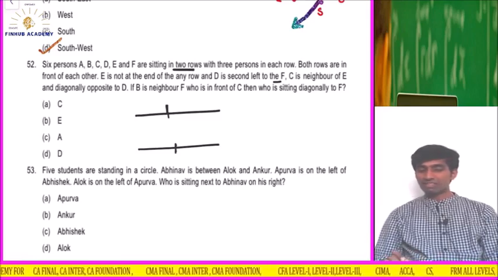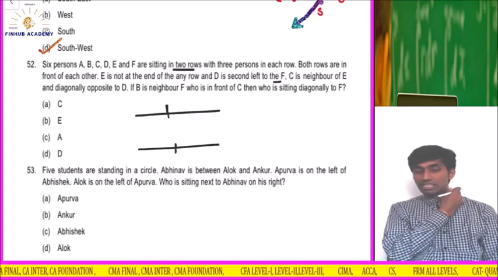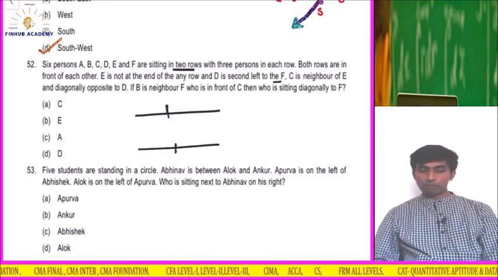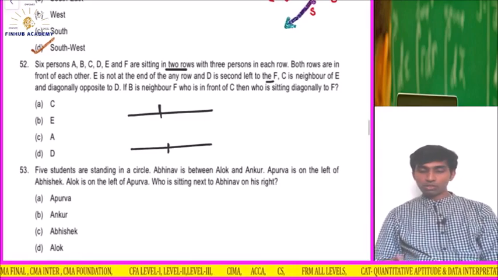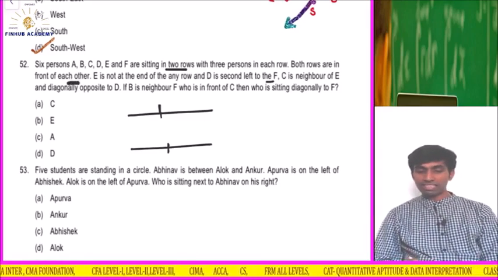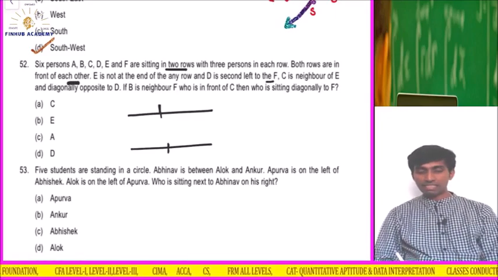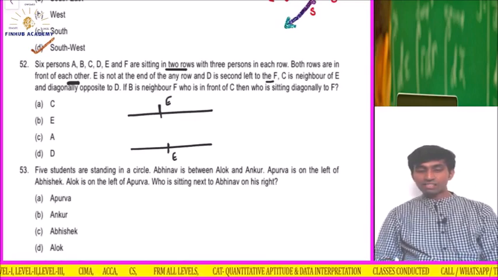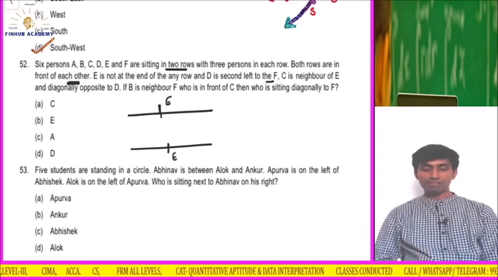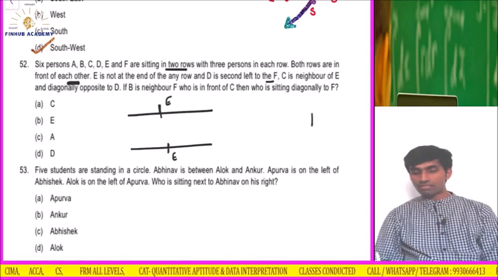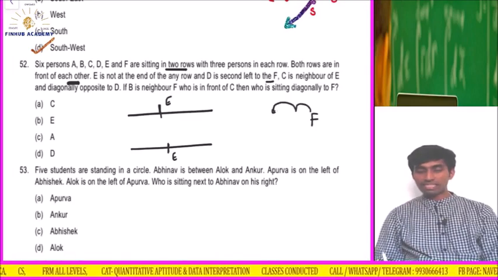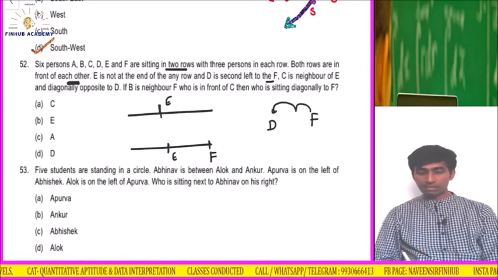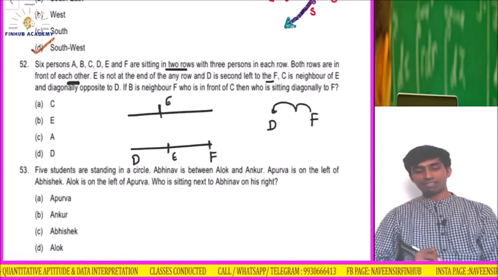So nothing concrete is given. Let us assume. What I can understand is that both the rows are in front of each other. That is fine. E is not at the end, that means E will be either here or here. D is second left to the F. Means if F is here, then D is here somewhere, second left, correct?